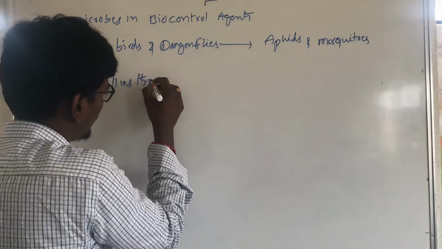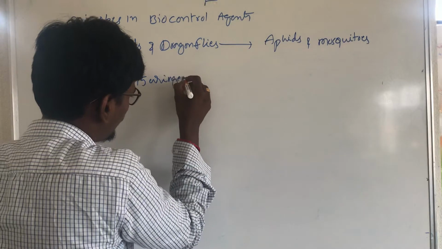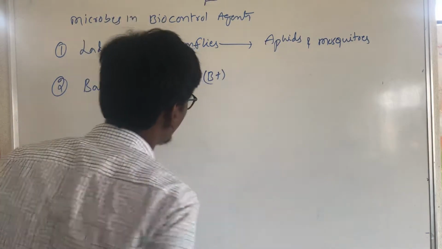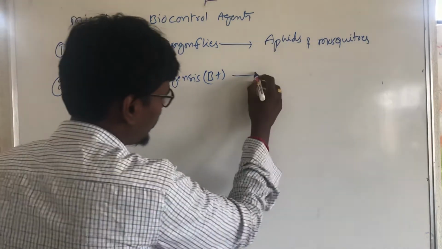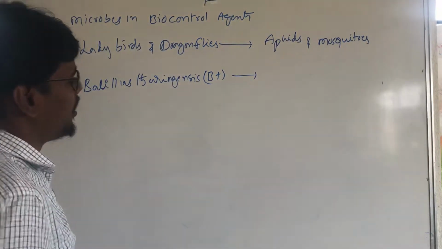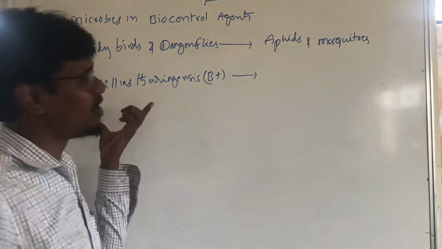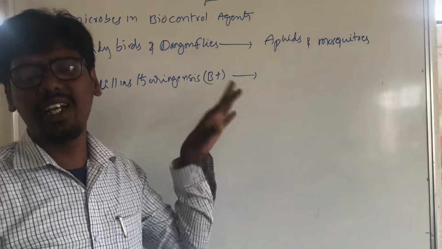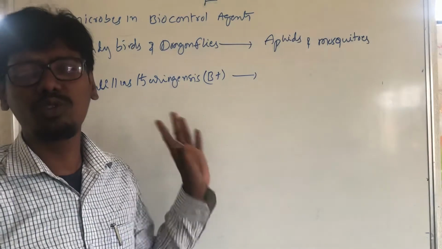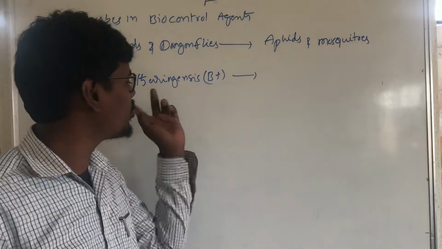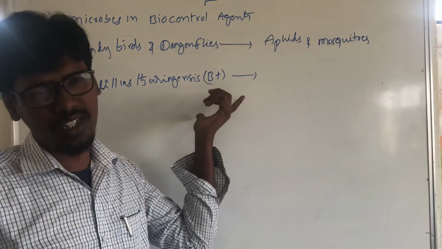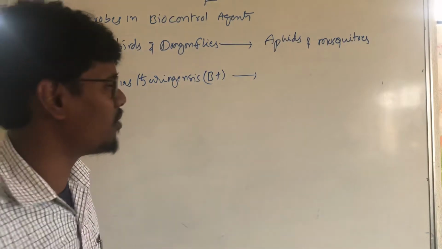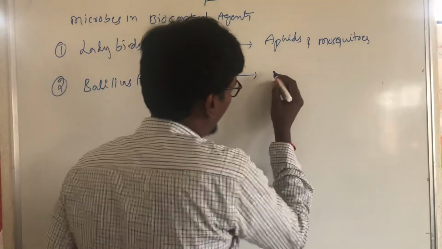Bacillus thuringiensis is called BT. BT means this Bacillus thuringiensis is genetically modified. It comes through biotechnology. BT means it is a genetically modified microorganism, used to remove butterfly caterpillars.